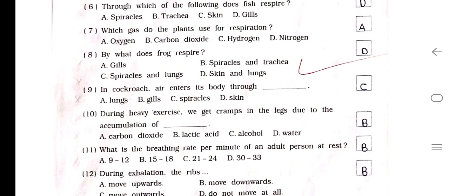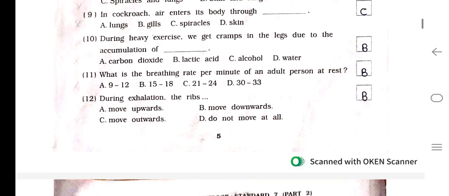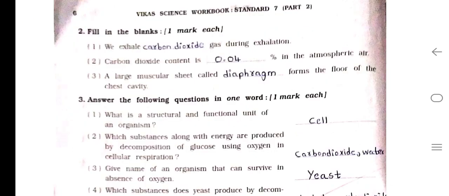Lactic acid. Number 11. What is the breathing rate per minute of an adult person at rest? A. 9 to 12. B. 15 to 18. C. 21 to 24. D. 30 to 33. Answer is B. 15 to 18. Number 12. During exhalation, the ribs dash. A. Move upward. B. Move downward. C. Move outward. D. Do not move at all. So the answer is B. Move downward.